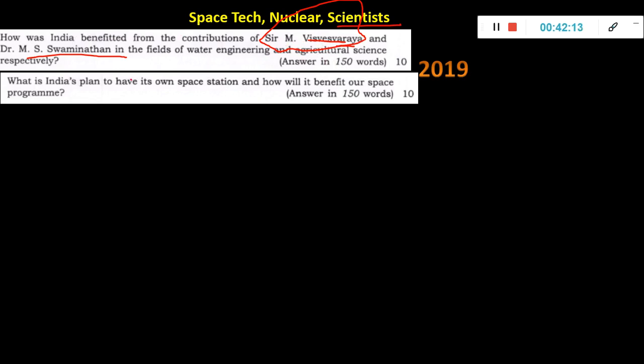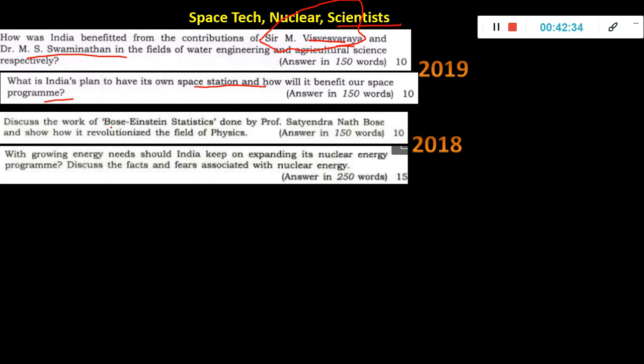Okay, so what is India's plan to have its own space station, and how will it benefit our space program? Okay, you know, like the USA has a big International Space Station, and it's a collaboration of many countries. Like that, I think China also is doing their own one now, and now India is. Whether India should have one, what is India's plan, and how it will benefit.